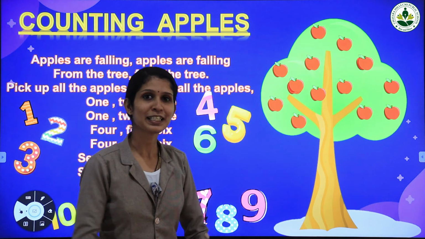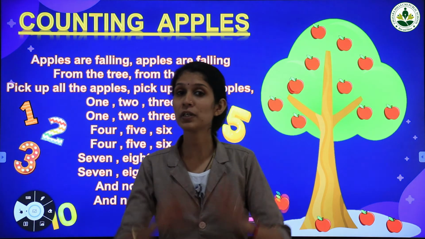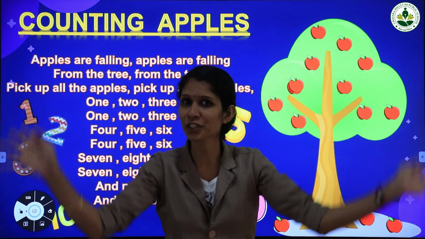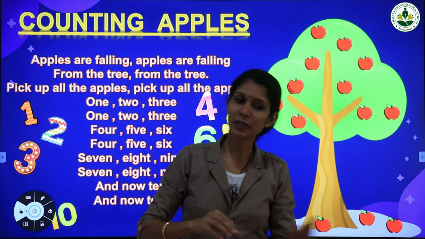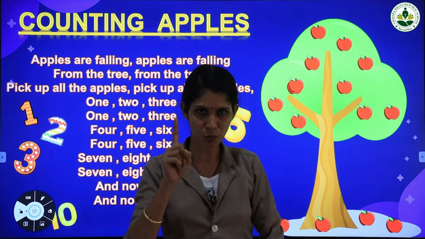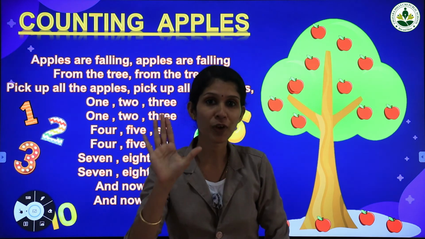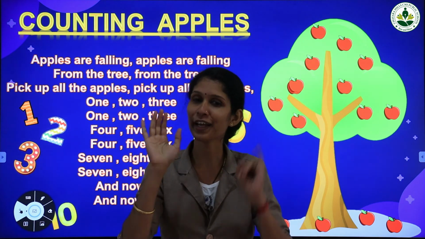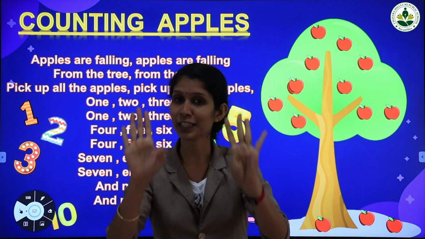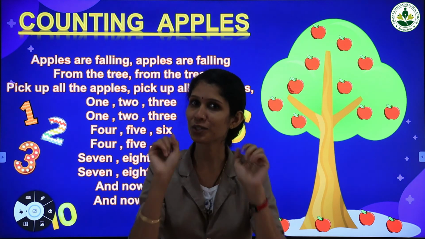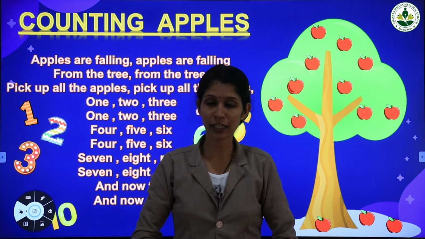Okay? Let's sing it together. Apples are falling, apples are falling from the tree, from the tree. Pick up all the apples, pick up all the apples. 1, 2, 3, 4, 5, 6, 7, 8, 9, and now 10, and now 10. Let's sing it again.